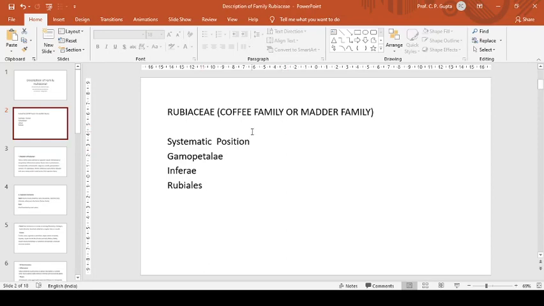Rubiaceae is also known as the coffee family or madder family. First, we will discuss the systematic position of the family. Class Dialypetalae, series Inferae. The characteristic feature of the series Inferae is inferior ovary, and order Rubiales.